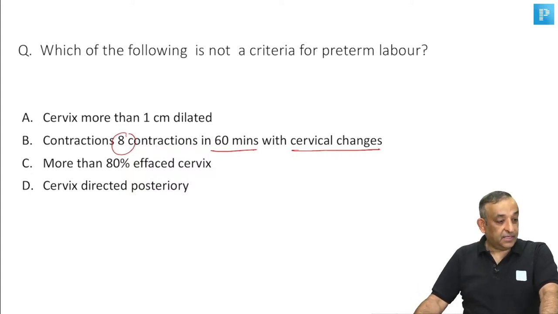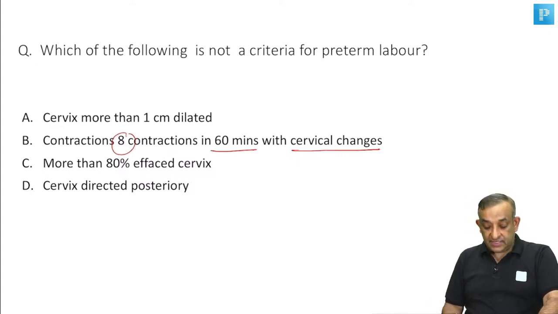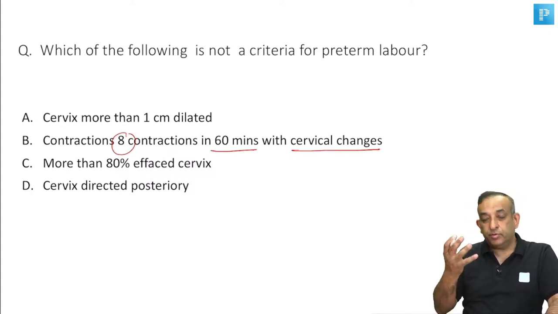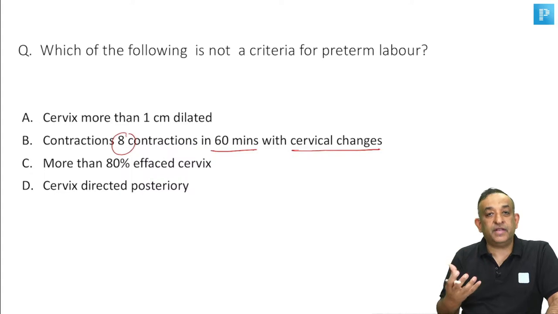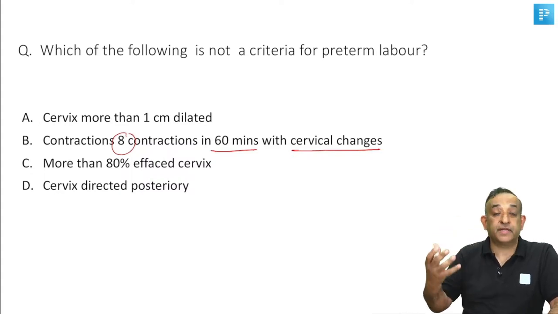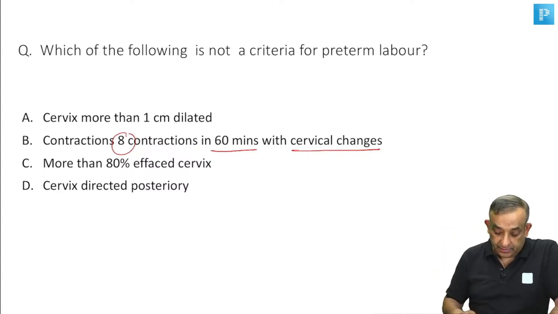All right, cervix should be directed anterior. That is what one Dr. Soumya has said. Well, guys, you must understand the position of the cervix normally and what happens when the uterus becomes bigger and when the patient is going to labor. So, yes, the answer indeed is D, because when you look at the cervix, normally,